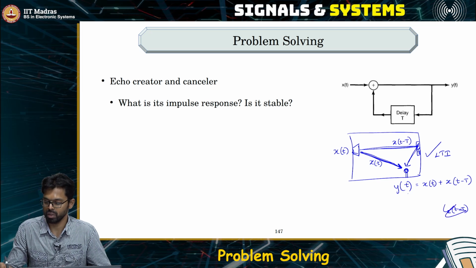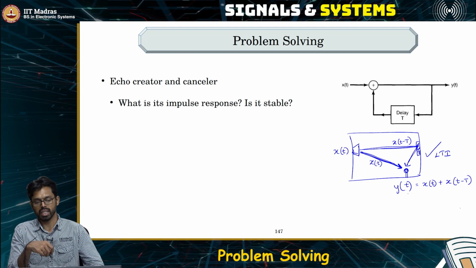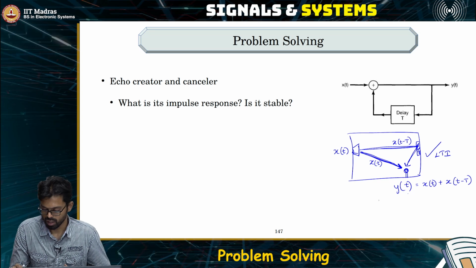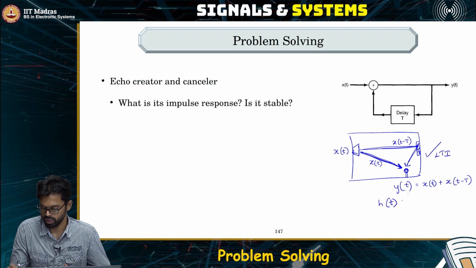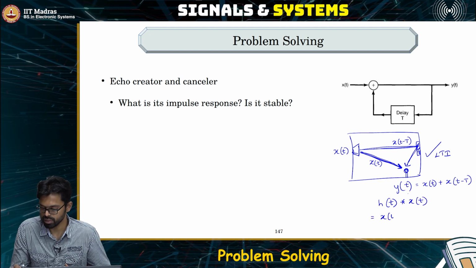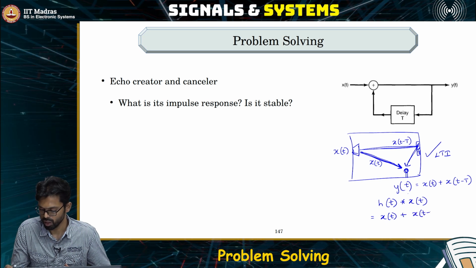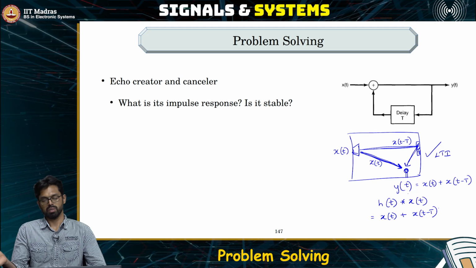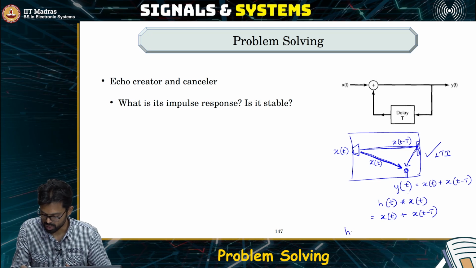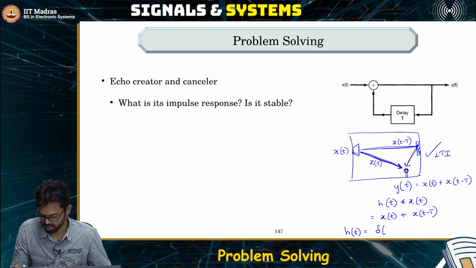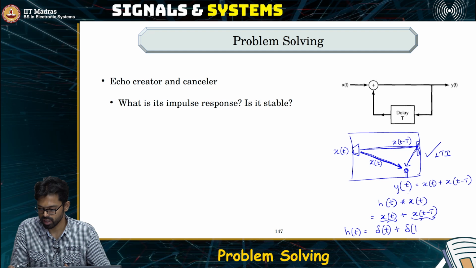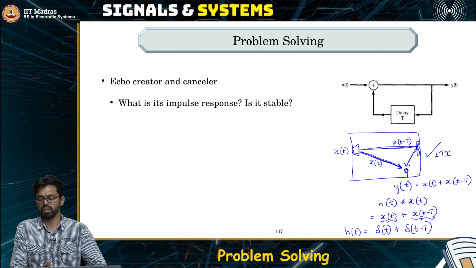What do we need? We need the impulse response. So, what is the impulse response of this LTI system? It is quite straightforward. What is that? That there is an h of t, when you convolve that with the input, you get the input itself plus a delayed version of the input. So, what is the signal with which when you convolve some x of t, you get x of t itself? That would be the Dirac delta signal. So, h of t is the Dirac delta for the first term. And what about the second term? It is once again Dirac delta shifted by this time. This is once again the property of Dirac delta signal.